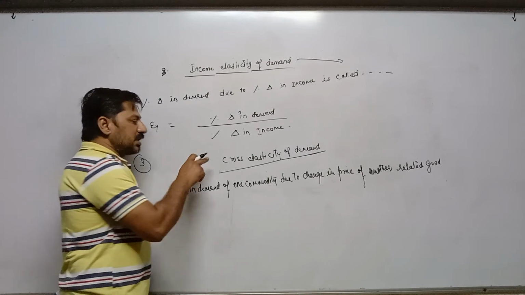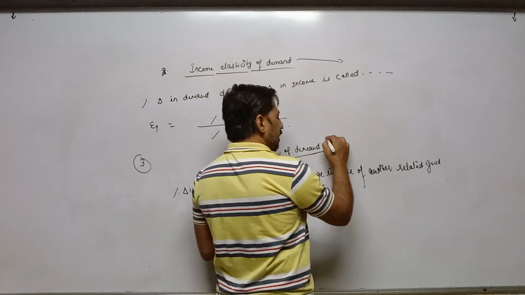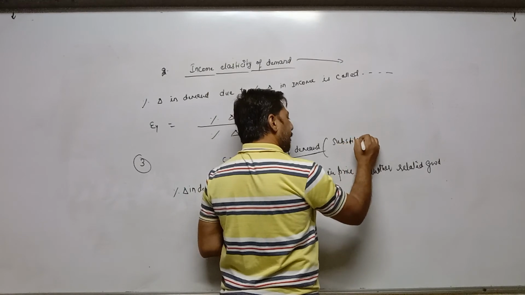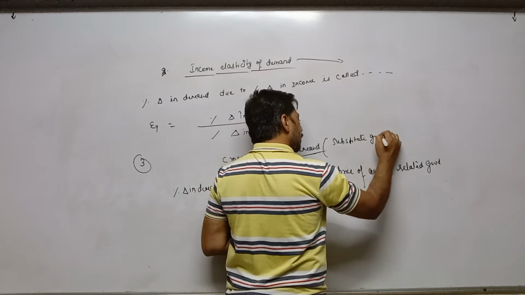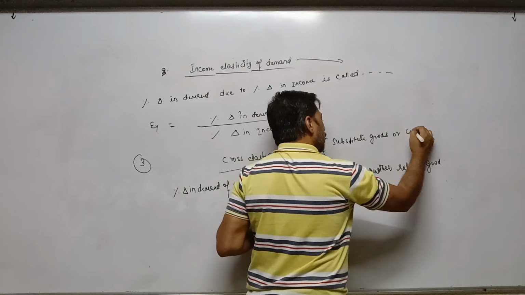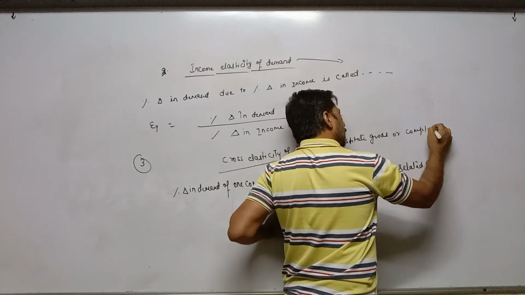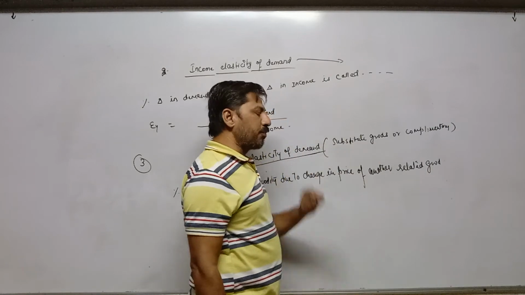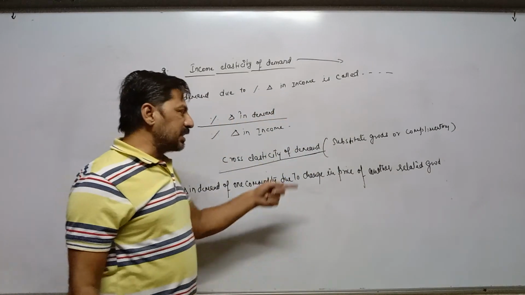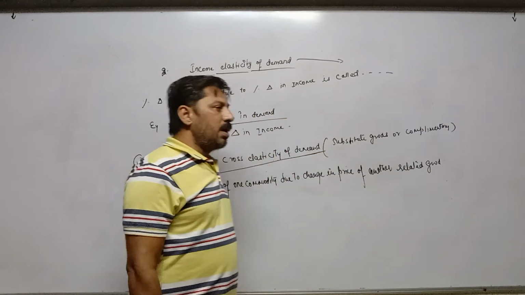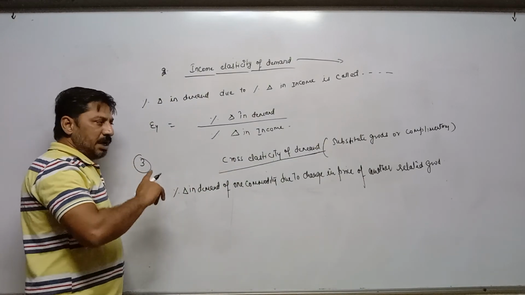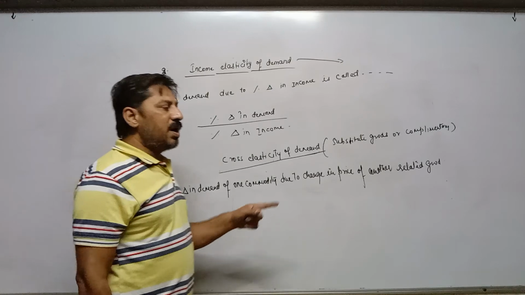It means cross elasticity of demand is related with substitute goods or complementary goods, because in both types of goods, when price changes in one commodity, it will affect the demand of the other commodity.